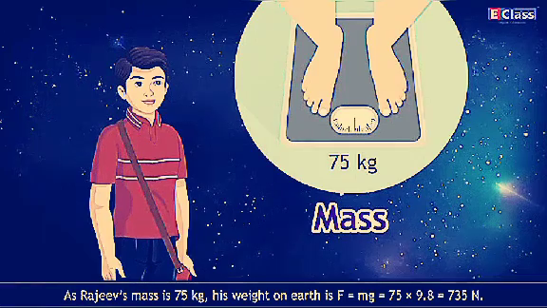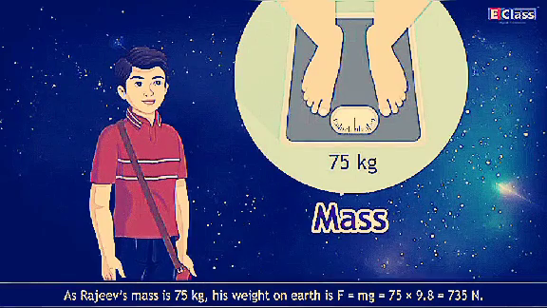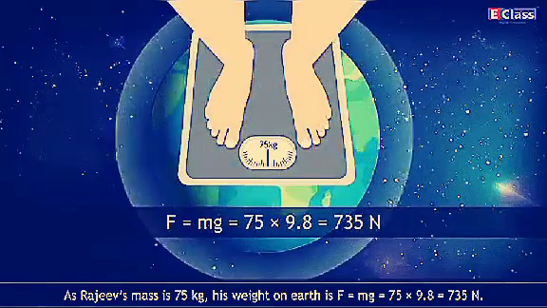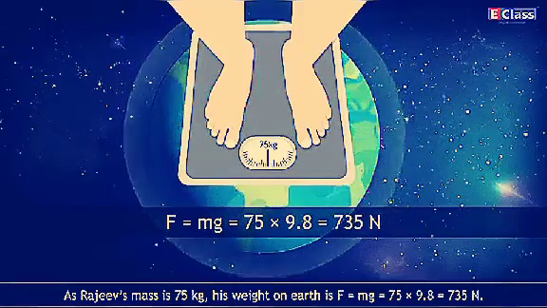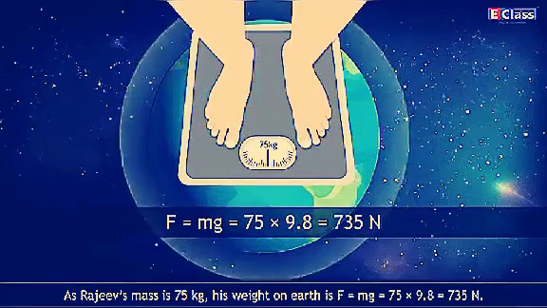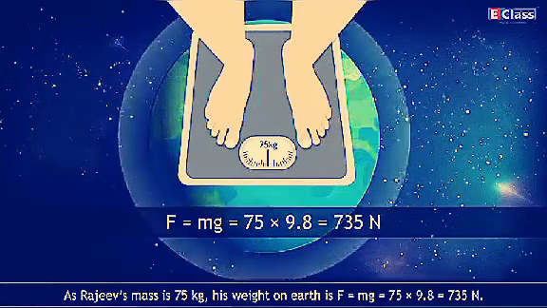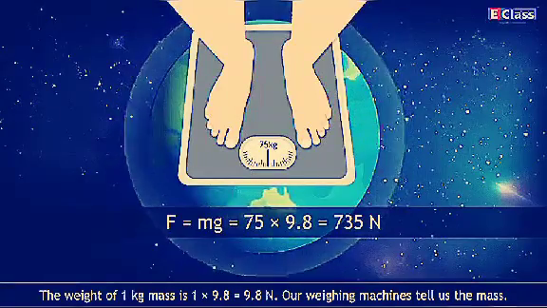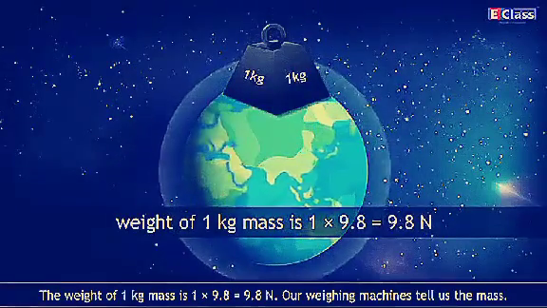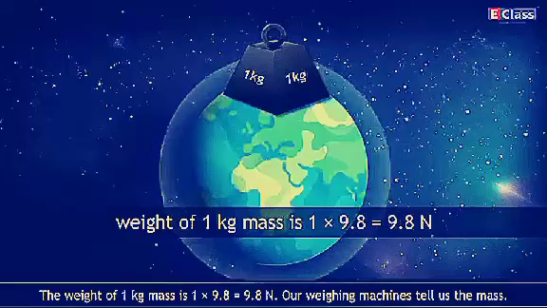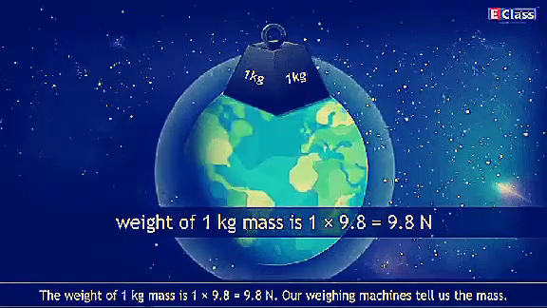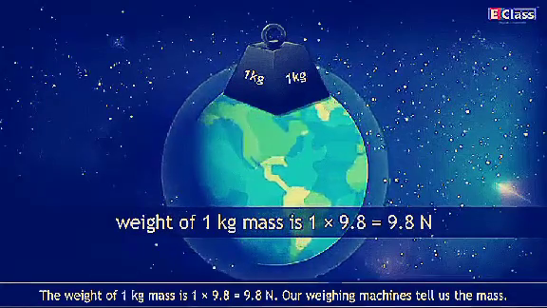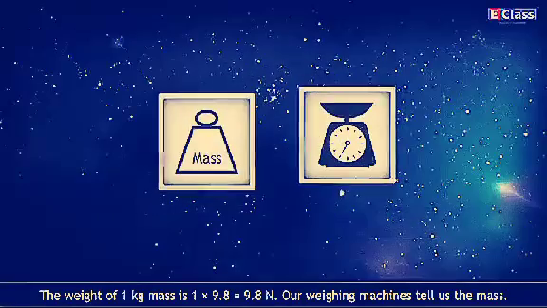As Rajiv's mass is 75 kg, his weight on earth is F = mg = 75 × 9.8 = 735 N. The weight of 1 kg mass is 1 × 9.8 = 9.8 N.